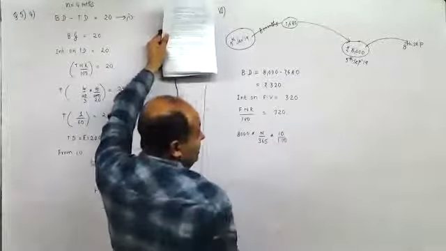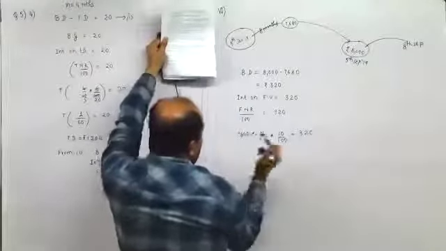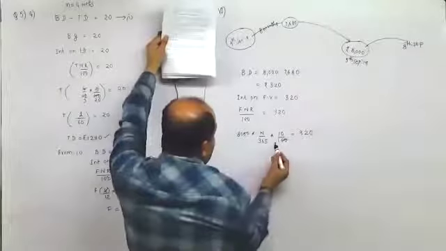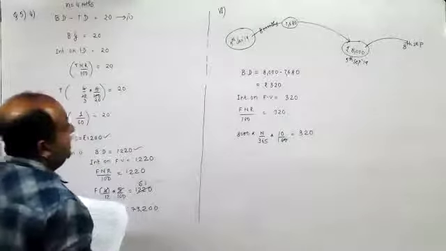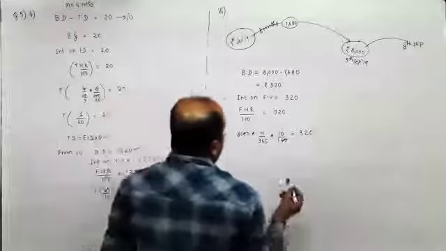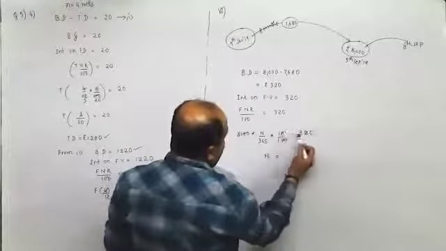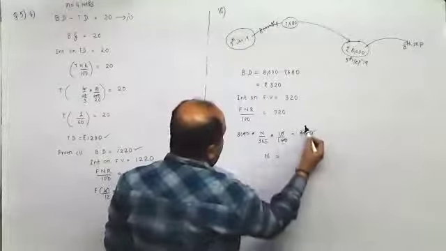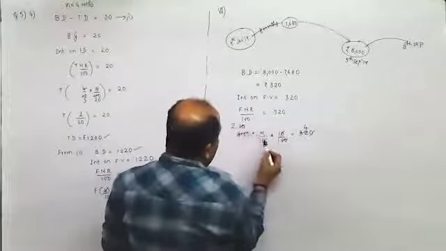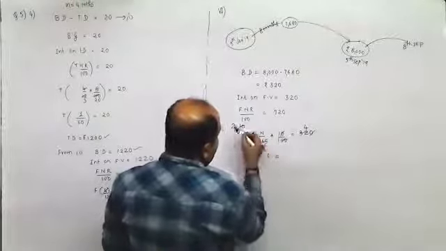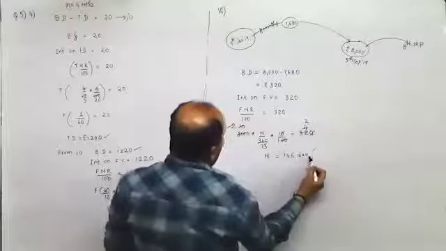So this and this get cancelled. You have the number of days for which the interest is charged, 32, 8 fours are, 5 twos are, 5 7s are, 2 twos are, so 146 days. The interest has been charged for 146 days.